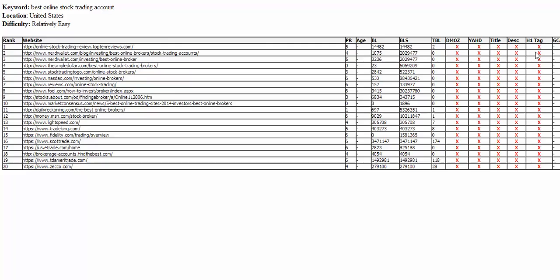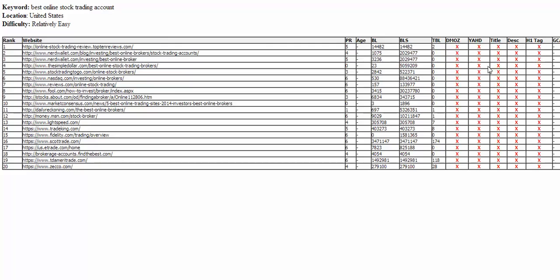Now, they may have some semblance of the keyword in there, but it's not the exact keyword phrase of best online stock trading account. So when you go to build a page out on your site to beat these guys, what you want to do is have that keyword phrase, best online stock trading account, exactly that in your title as a keyword. Okay? You can put 65 characters in the title tag. In the description tag, you can do double that, I think about 135 to 140. So you can add the best online stock trading account would be, whatever the case would be, okay? But you want to have the exact phrase spelled out just the way it is, best online stock trading account.